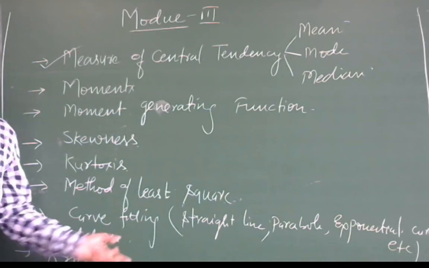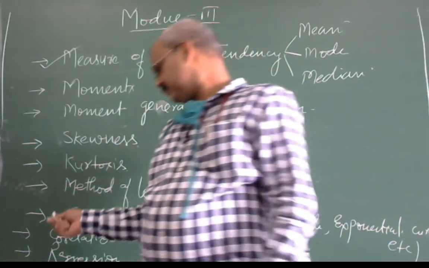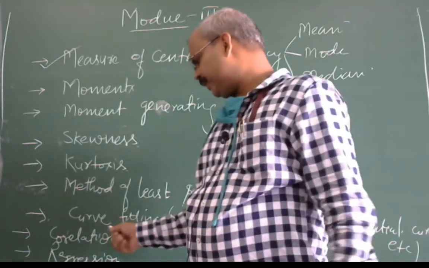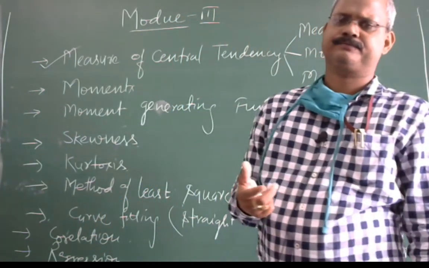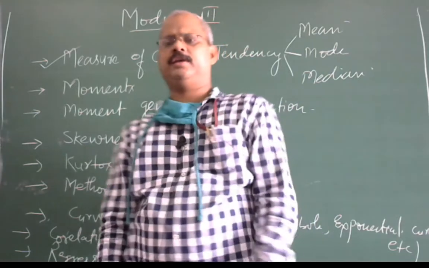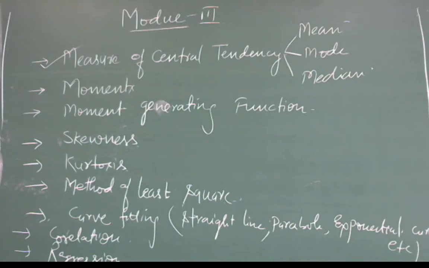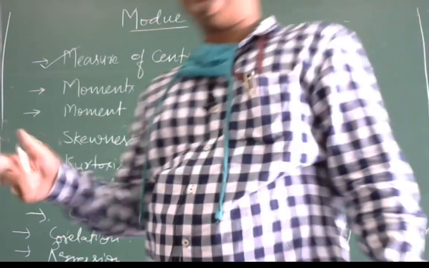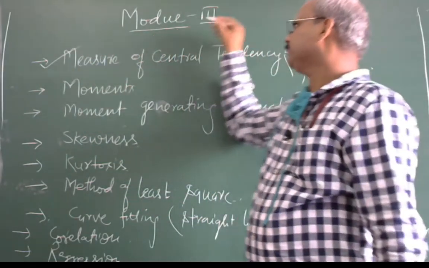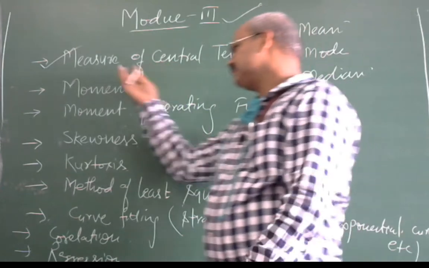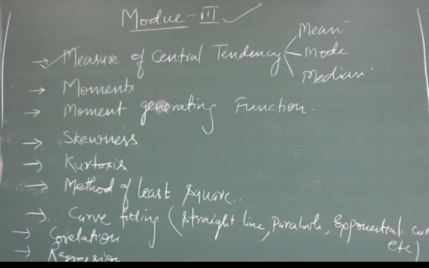regression tells us whether correlation, the two variables are associated with the relation. In the regression we will study how the two or more variables are correlated to each other by the relation. So this is all about module 3. Today I am going to discuss measure of central tendency. How to measure, I am going to tell you.